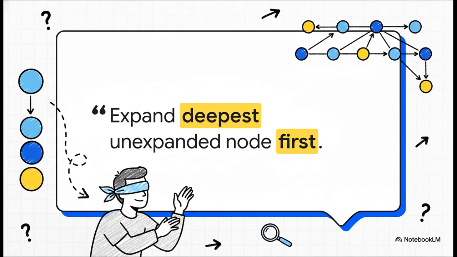What this means is, as soon as it sees a path, it just commits. It picks one and follows that single path all the way to the very end, totally ignoring every other choice it could have made until it hits a wall and has to backtrack.